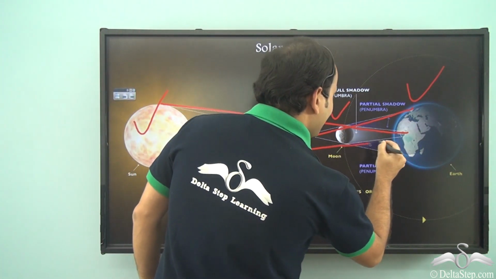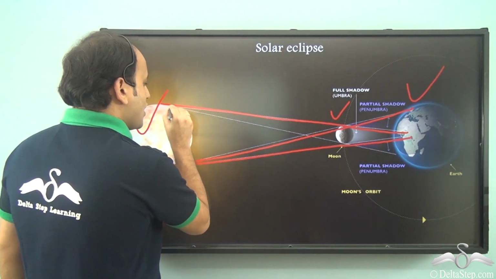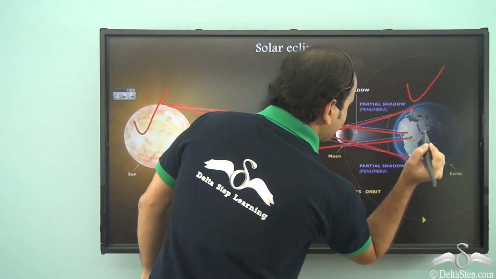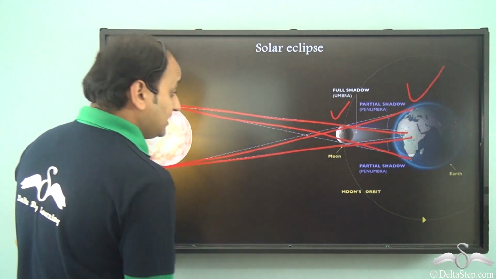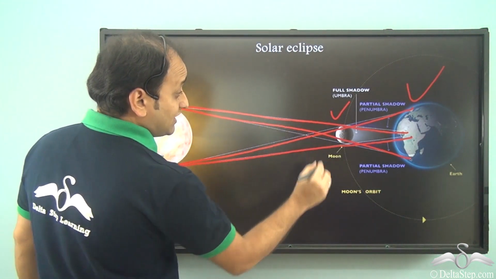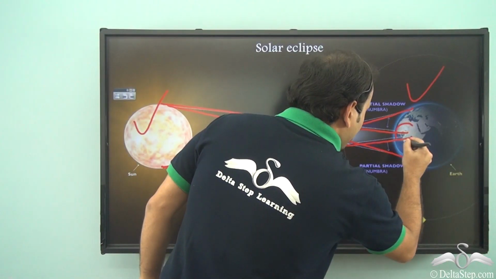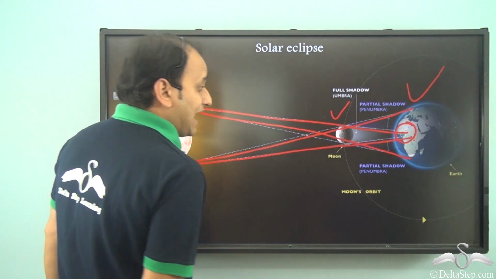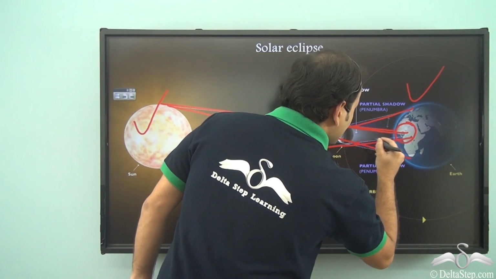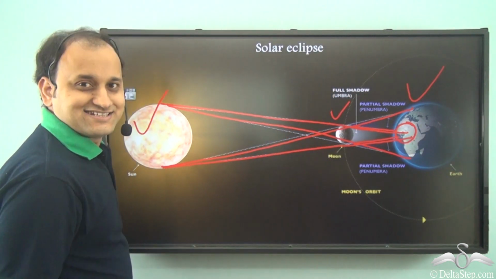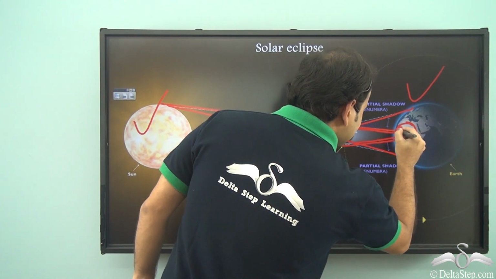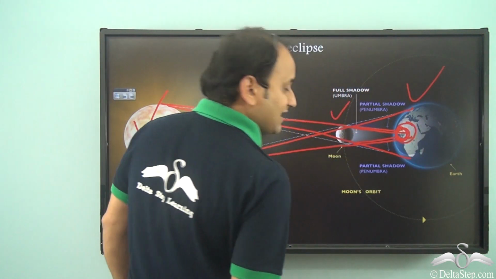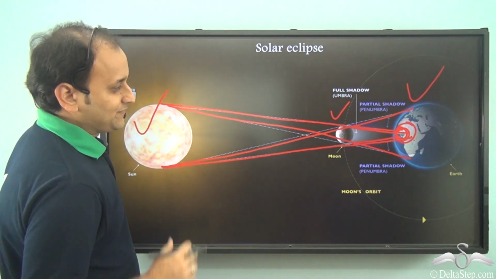These common tangents will define the boundary of the solar eclipse. As you can see, this particular area is bounded by these two common tangents, and these two common tangents decide the boundary of this particular shadow here.